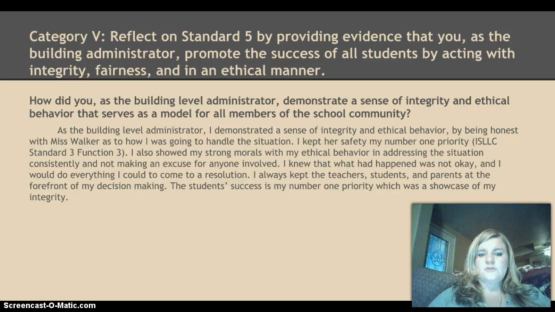I also showed my strong morals with my ethical behavior in addressing the situation consistently and not making an excuse for anyone involved. I knew that what had happened was not okay, and I would do everything I could to come to a resolution. I always kept the teachers, students, and parents at the forefront of my decision making. The student's success is my number one priority, which was a showcase of my integrity.